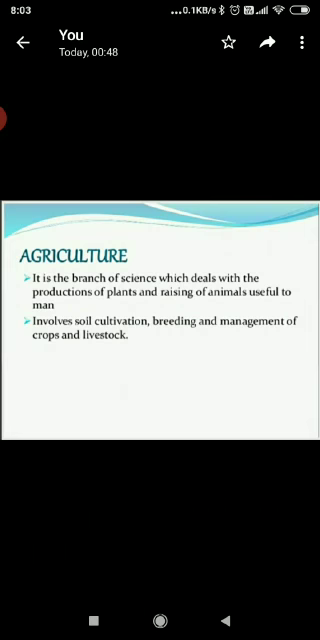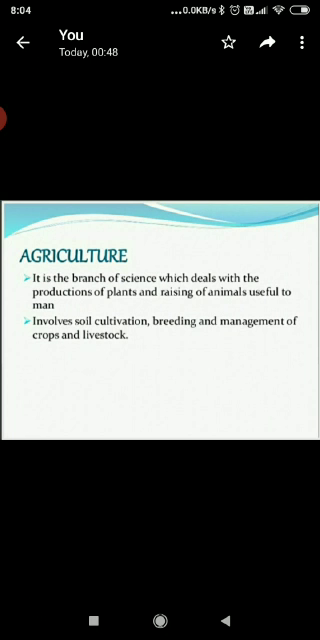So let's start with what is agriculture. Before starting agriculture, let us discuss the importance of food. Food is one of the basic necessities of life for all living organisms. Food is required for growth, development and body repair. It also protects the body against disease. That means food provides energy for carrying out all the body functions such as digestion, respiration and excretion.